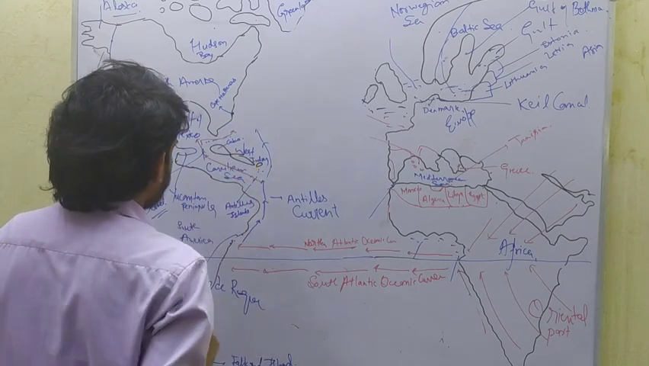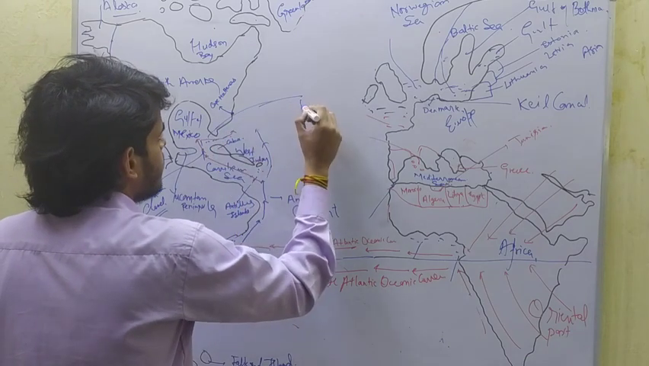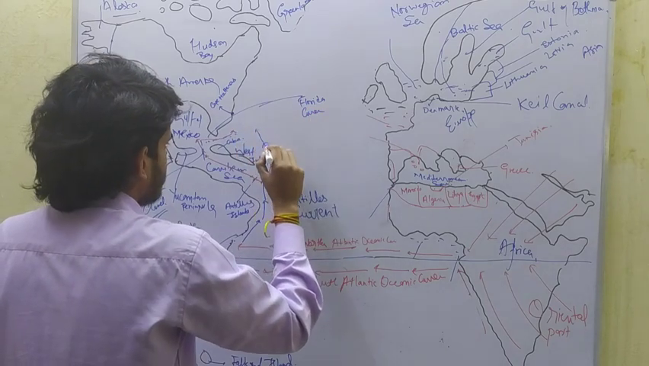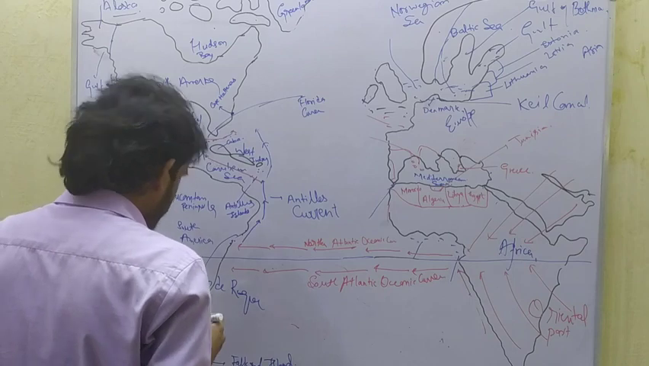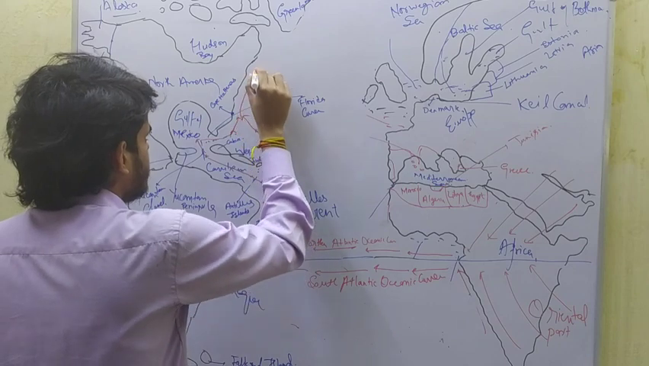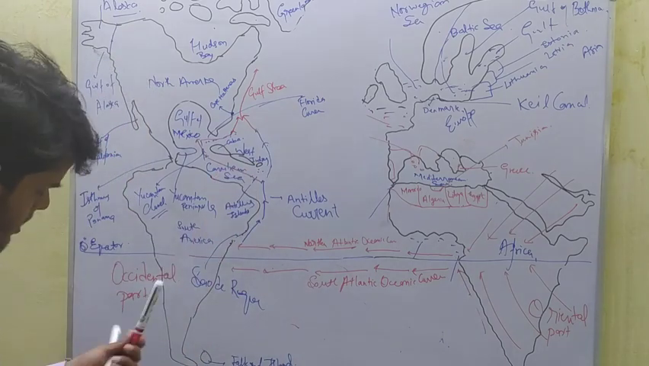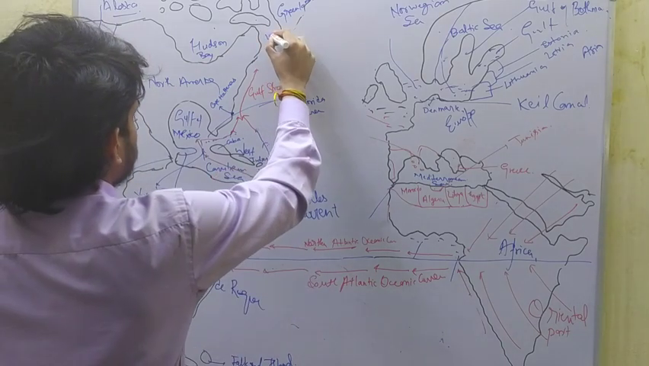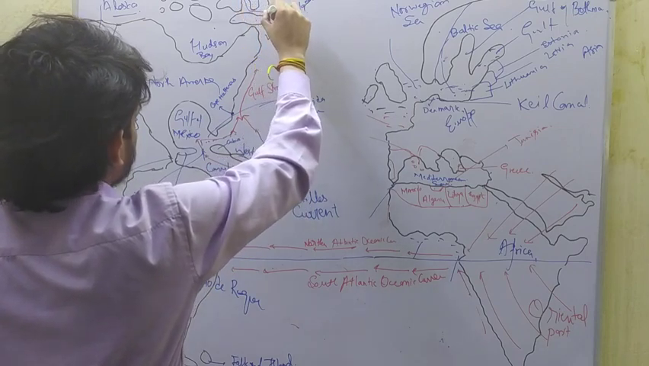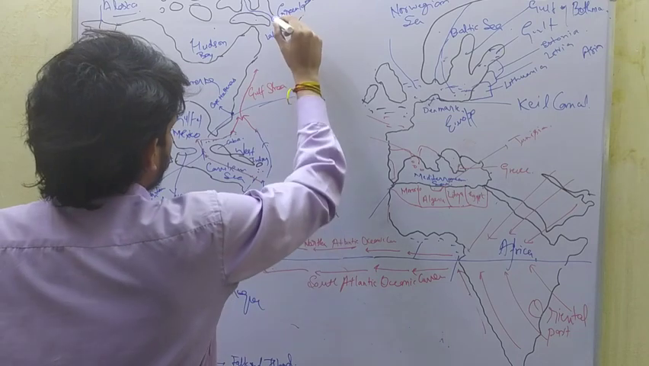This is Florida current. Both Florida current and Antilles current meet, forming a single Gulf Stream. This is Gulf Stream. Here Labrador Sea is located, and from the Antarctic Ocean a cold oceanic current comes, which is called Labrador Oceanic Current, which is a cold current.